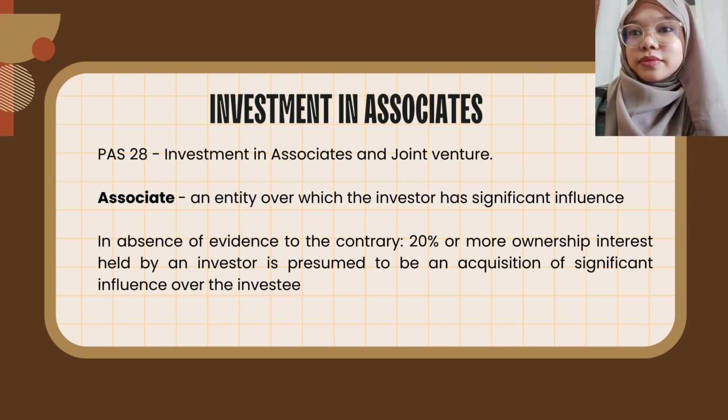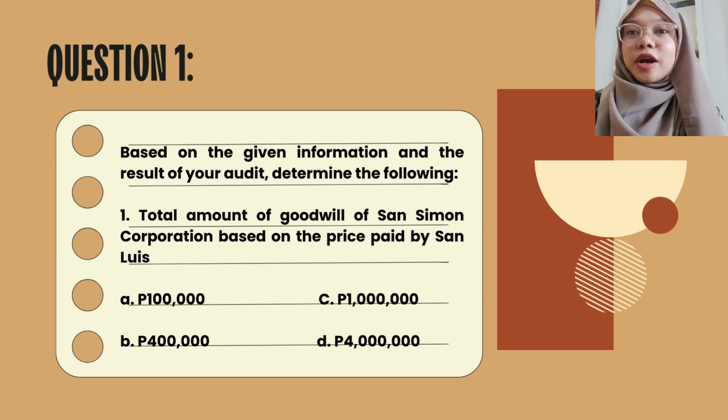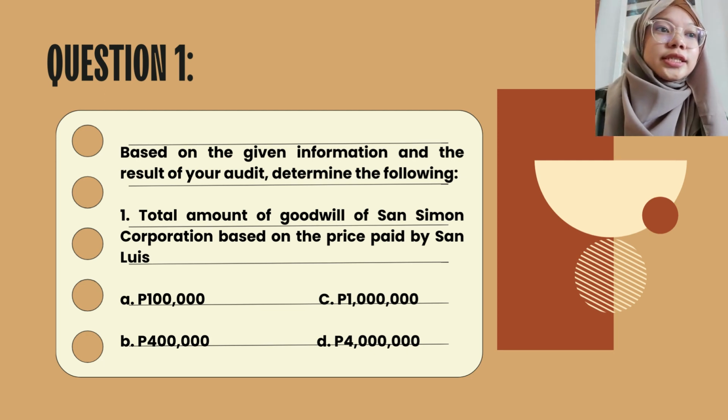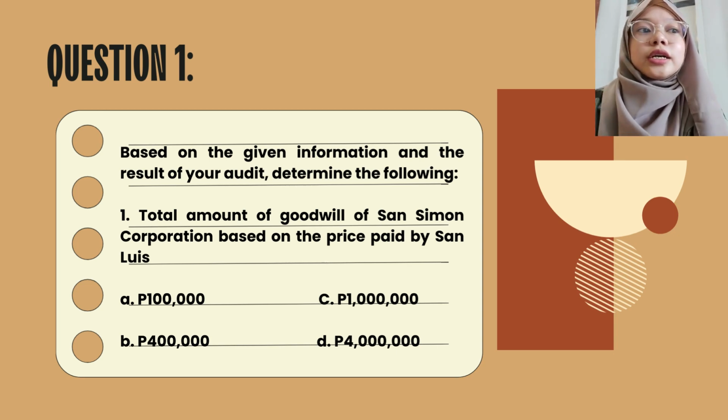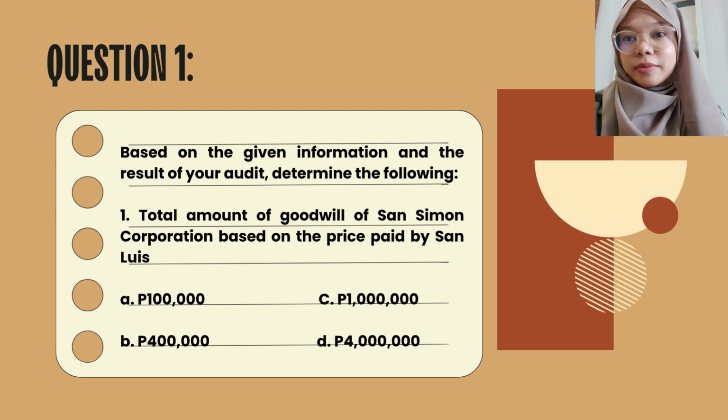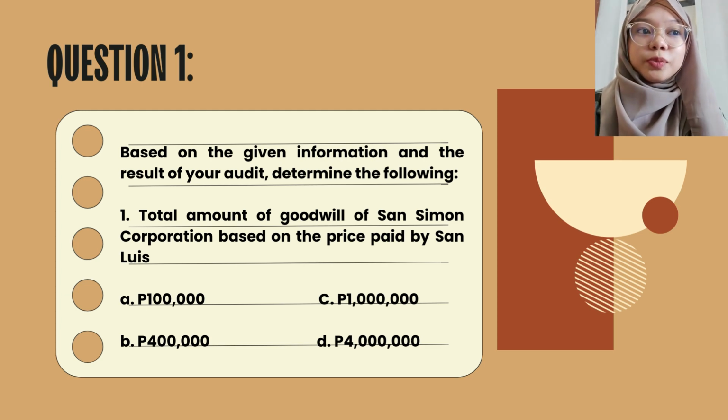So in this problem, our first question is that based on the given information and the result of your audit, determine the following. First is the total amount of goodwill of San Simon Corporation based on the price paid by San Luis. Okay, so it is important to bear in mind that we are computing from the point of view of the investee and not the investor.